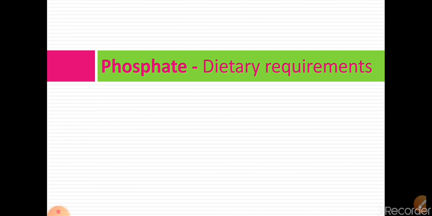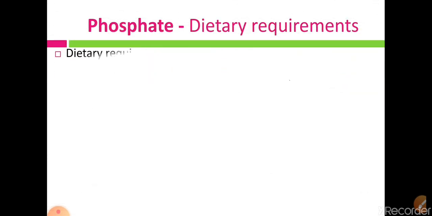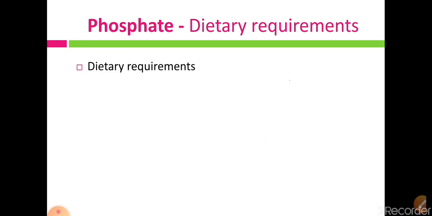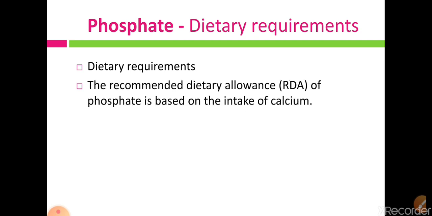Then phosphate dietary requirements, that means how much phosphorus is required per day by the human body. That is 800 mg per day, as phosphorus and calcium are required in the human body in the same proportion, that is 1:1. So calcium daily requirement is also 800 mg per day, and phosphorus requirement is also 800 mg per day.